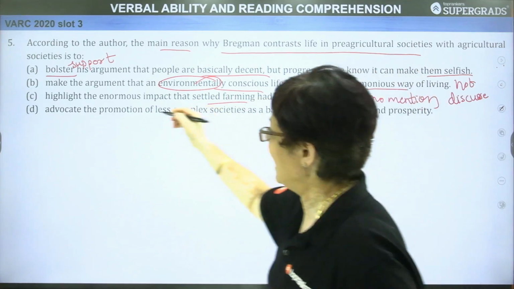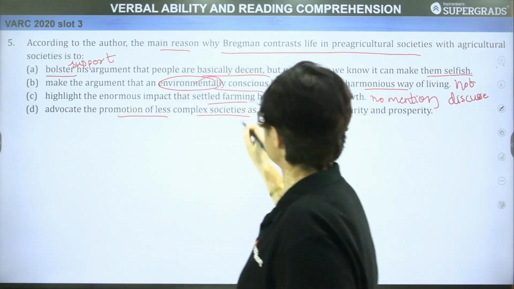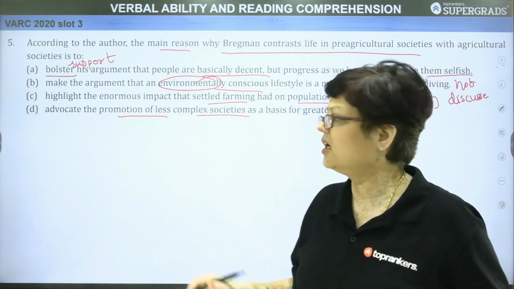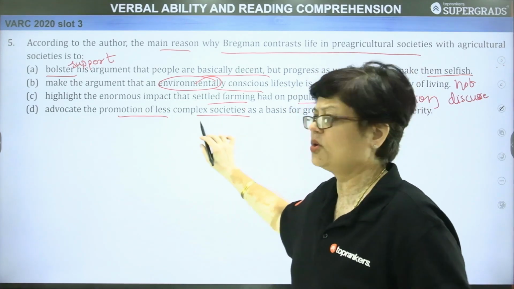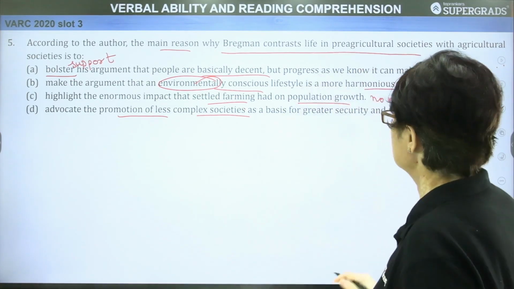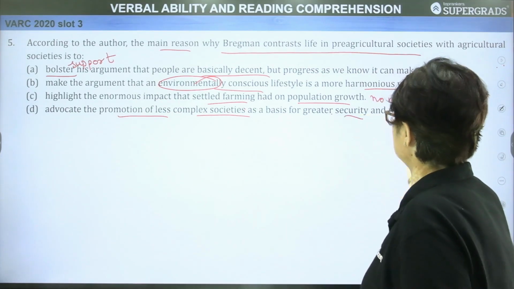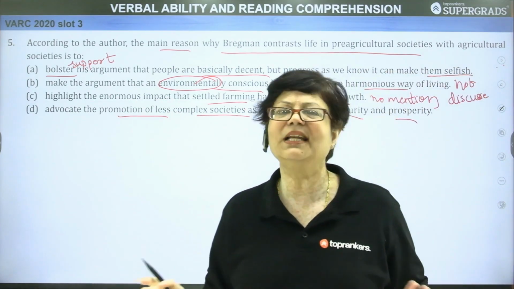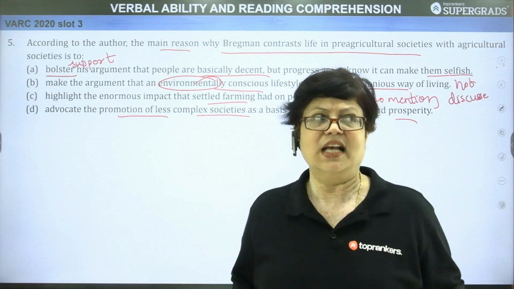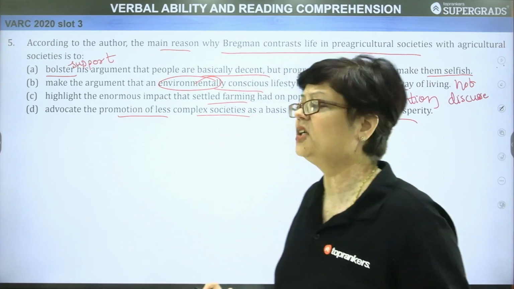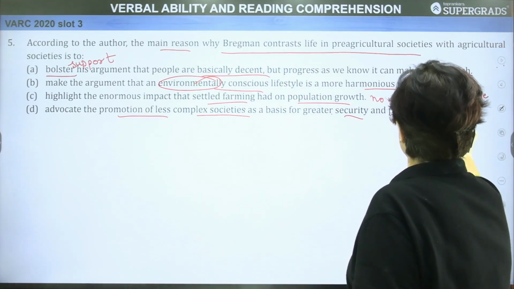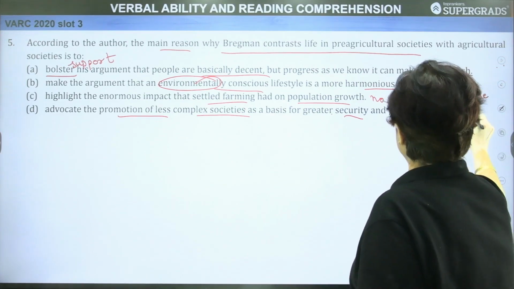Last option: advocate the promotion of less complex societies as a basis for greater security and prosperity. Here, less complex means more simple, more primitive sort of society, so it is a basis for greater security and prosperity. There is no connection established between the two. We don't find any relation established in the passage. So this option also goes away.